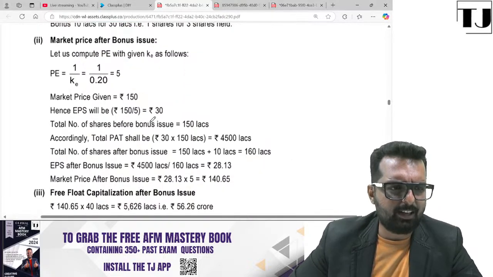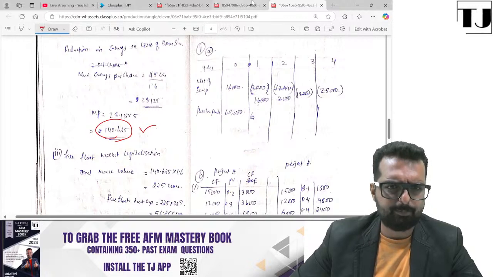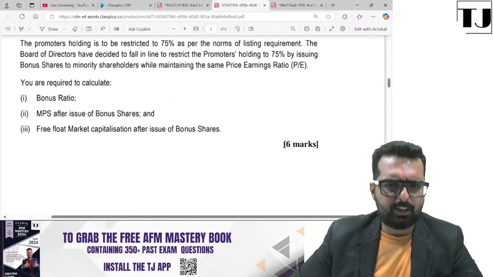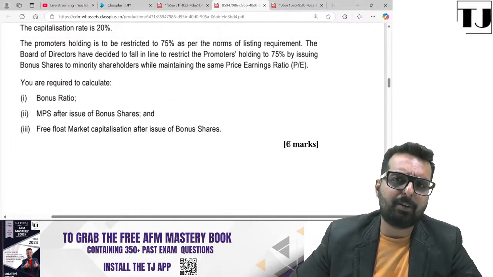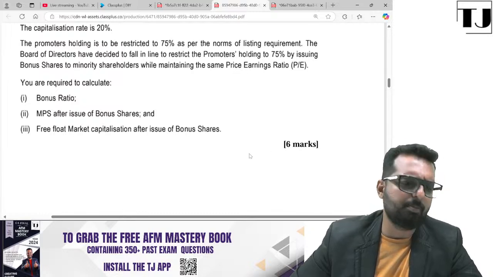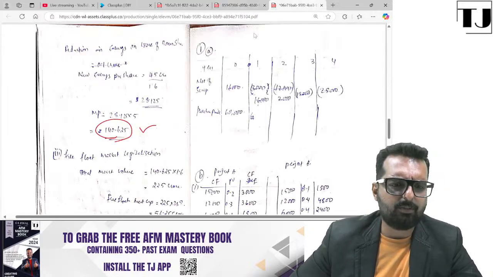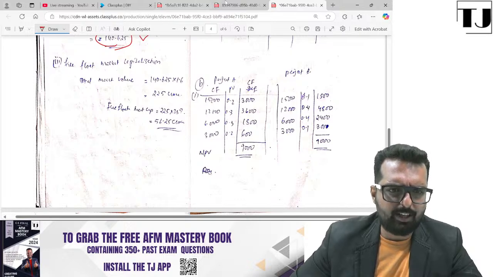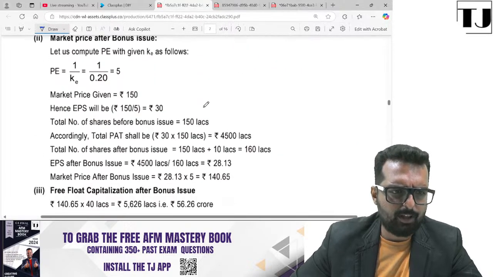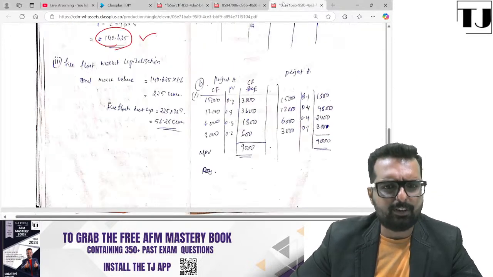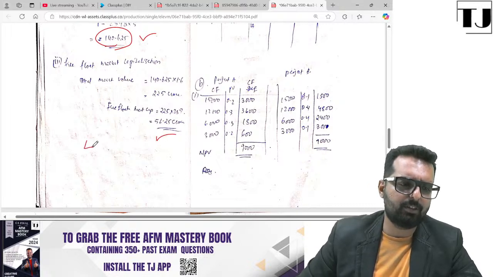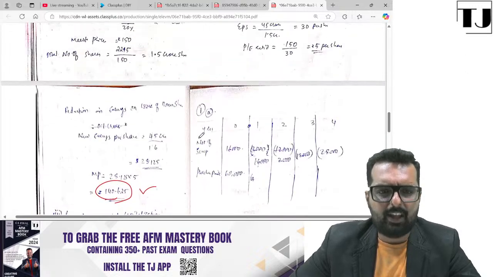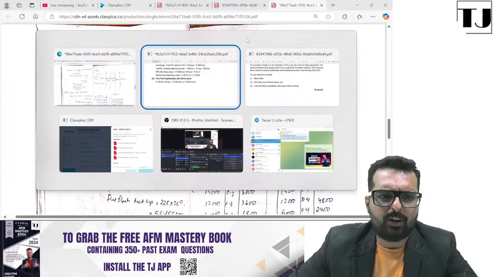How many requirements are there in this question? Let's go and check that. You have 3 requirements, 6 marks. So each requirement will have how many marks, friends? It will have around 2 marks. Everybody clear? Last one is free float market cap. But the answer is 56.25. Let us cross check. 56.2 crore. Even that answer is correct. So this question you will get 4 out of 6. Everybody clear? Then she has gone to question number 1A.